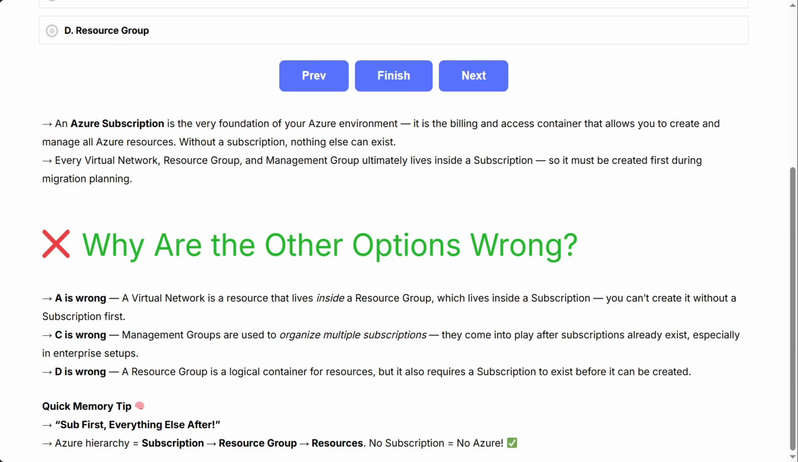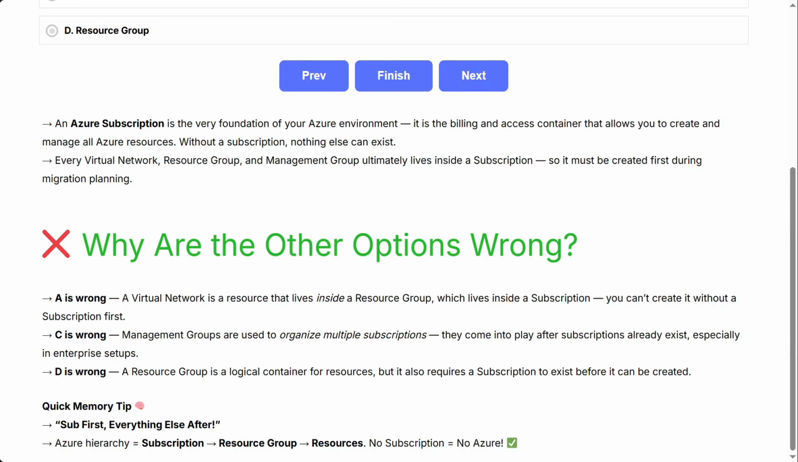Why are the other options wrong? A is wrong. A virtual network is a resource that lives inside a resource group, which lives inside a subscription. You can't create it without a subscription first. C is wrong. Management groups are used to organize multiple subscriptions.